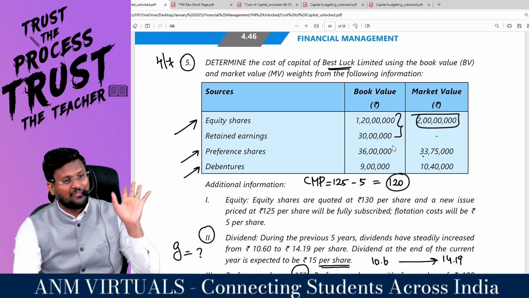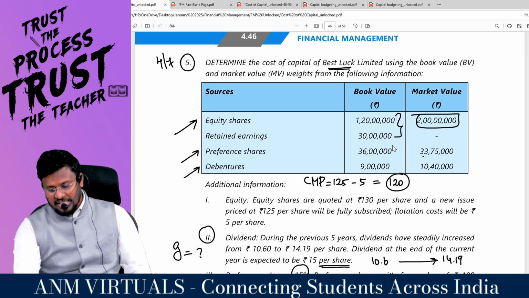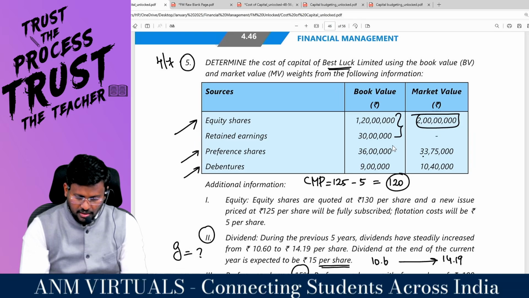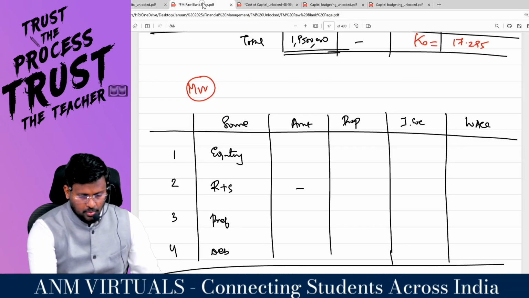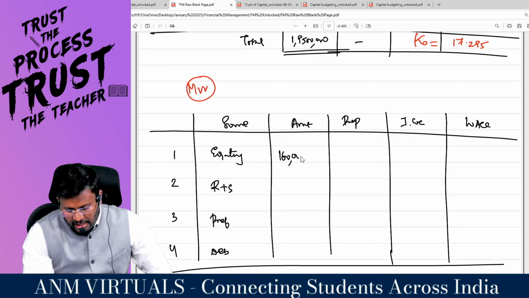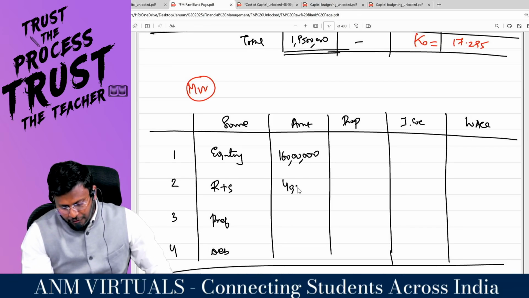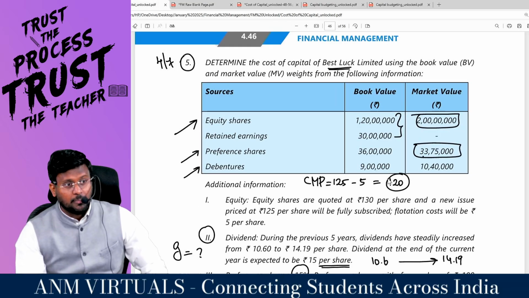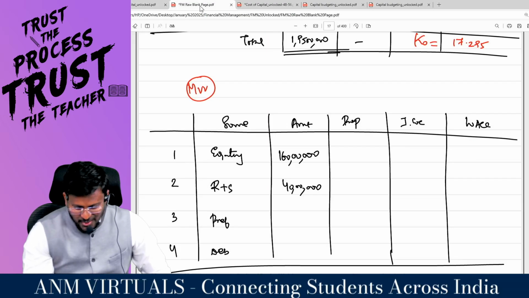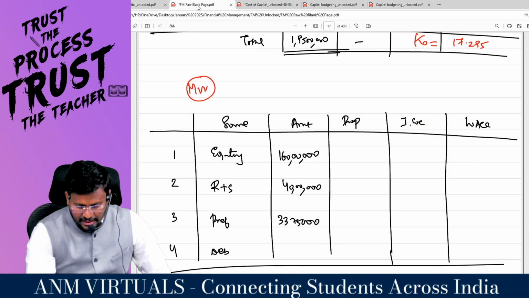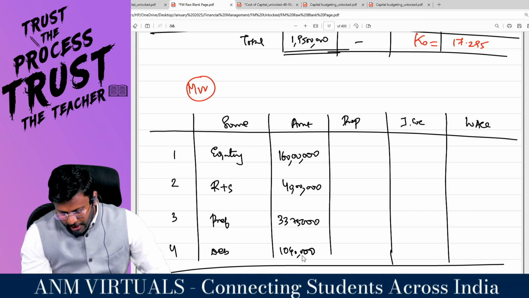Like this, one question is more than enough. Sir, so 2 crore into 120 divided by 150 comes to 160 lakhs. 160 lakhs is the equity and 40 lakhs is the reserves and surplus. Preference they have given, man. Don't do apportionment and all. So 33 lakh 75,000 is with regard to preference and 10 lakh 40,000 is with regard to debenture.